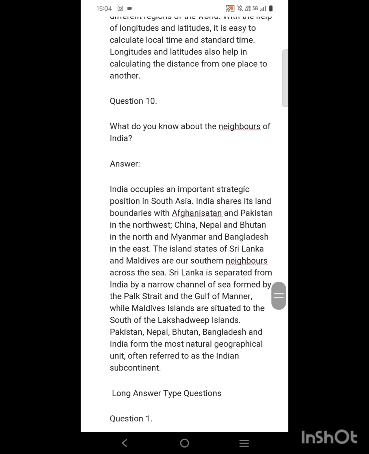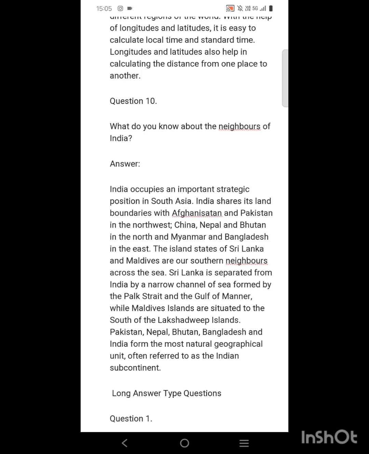Okay, number 10. What do you know about the neighbors of India? India occupies an important strategic position in South Asia. India shares its land boundaries with Afghanistan, Pakistan in the northwest, China, Nepal and Bhutan in the north, and Myanmar and Bangladesh in the east. The island states of Sri Lanka and Maldives are our southern neighbors. Across the sea, Sri Lanka is separated from India by a narrow channel of sea formed by Palk Strait and the Gulf of Mannar, while the Maldives Islands are situated on the south of the Lakshadweep Islands.